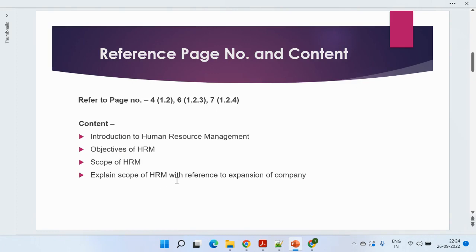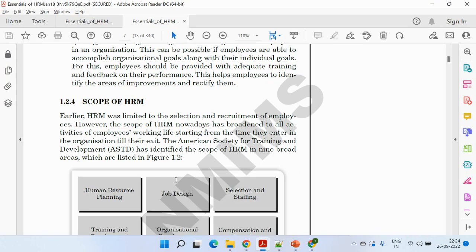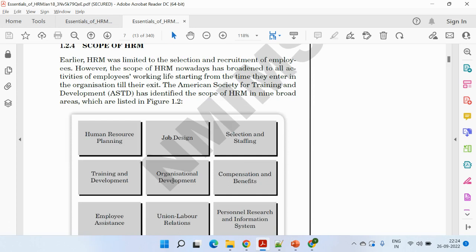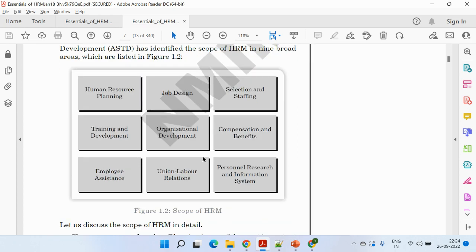Then the next part is the scope of HRM with reference to the expansion of the company. Before that, you just need to explain the scope of HRM, like it is required for HRP, human resource planning, job design, selection, staffing, training and development, organizational development, compensation and benefits, employee assistance, union labor relations, personnel research, and information systems.